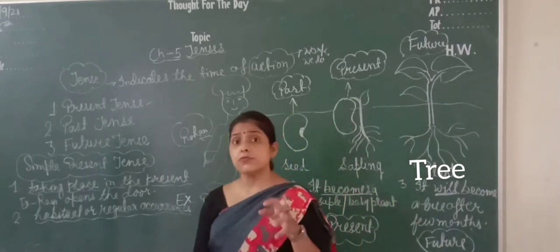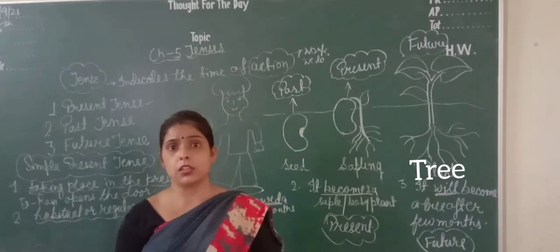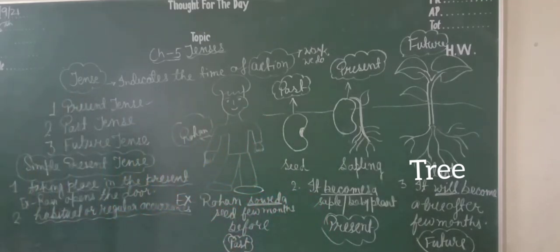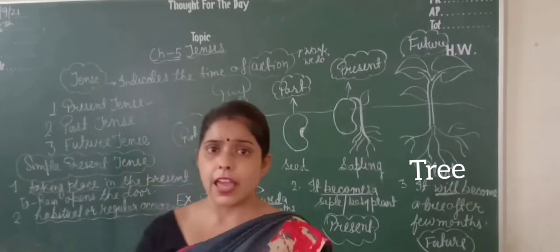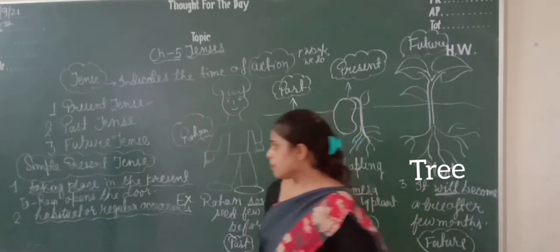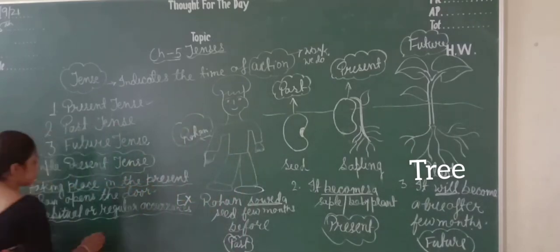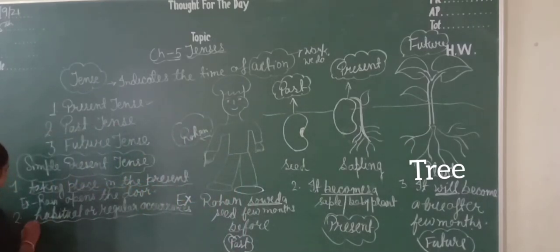Regular means when we talk about daily routine, which you do every day. So when any habitual or regular occurrences are there, that is also simple present tense.